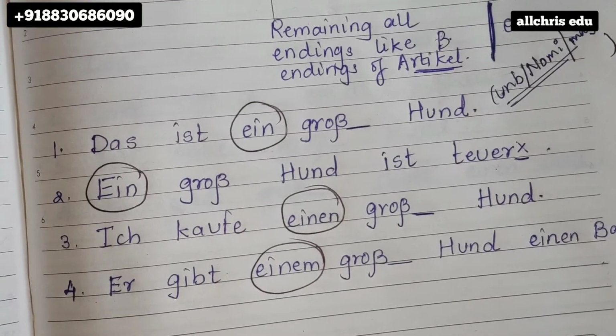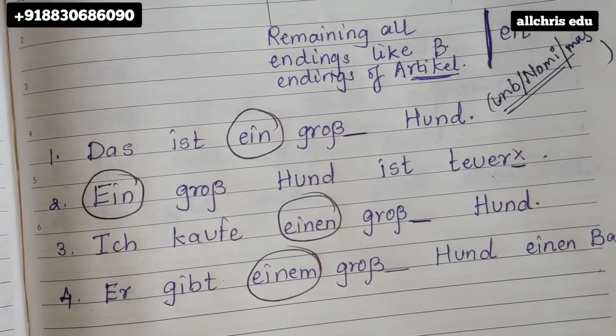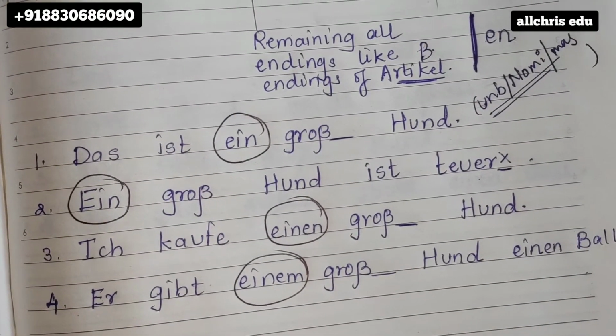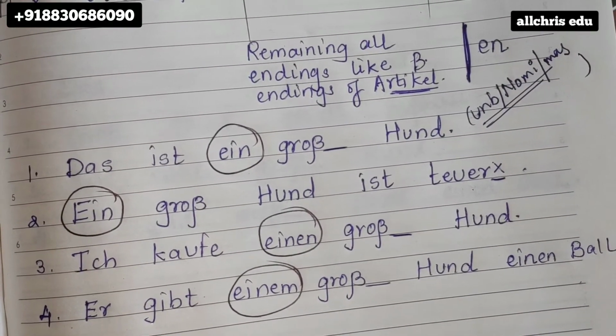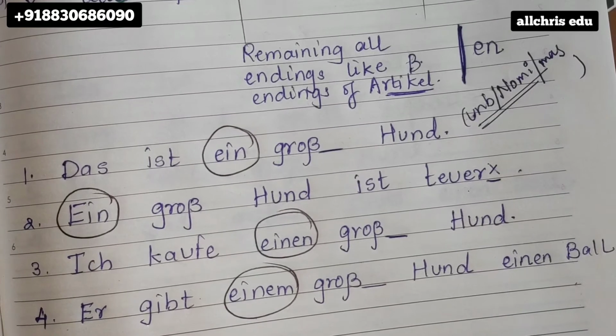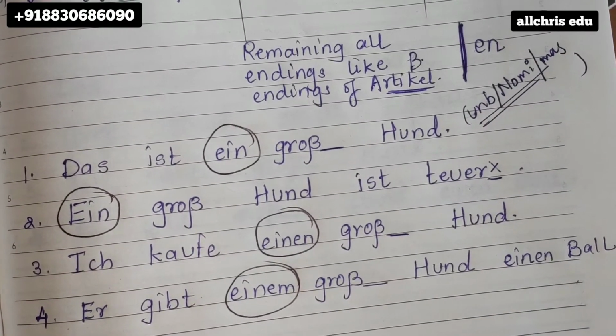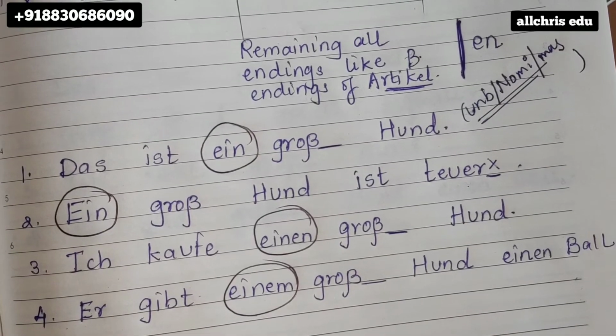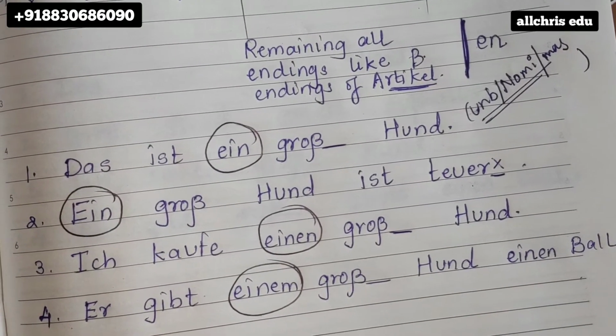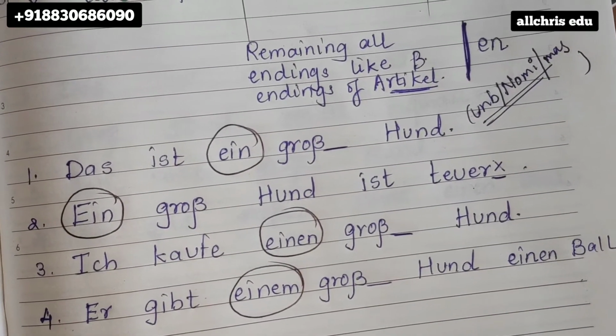Last one, gibt einem Großhund einen Ball. So again you hide the words einem and groß. So gibt Hund einen Ball. He gives the dog a ball. So the dog is the receiver, and because the dog is the receiver, it is dative. So accordingly you can write the adjective ending in.